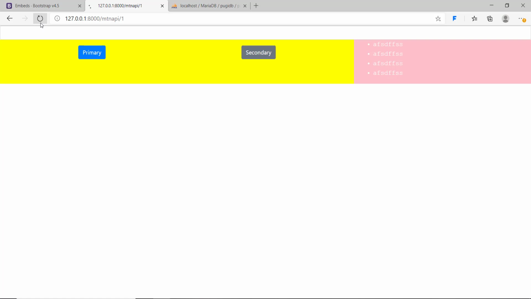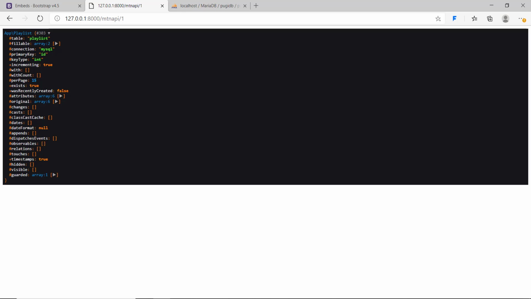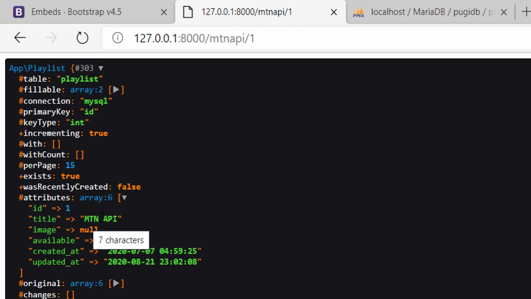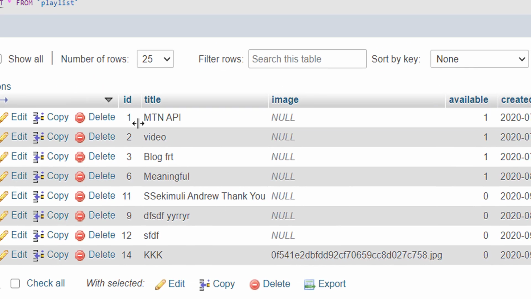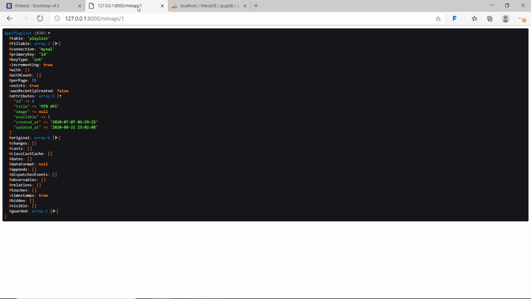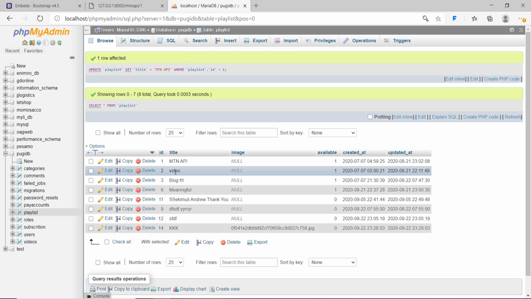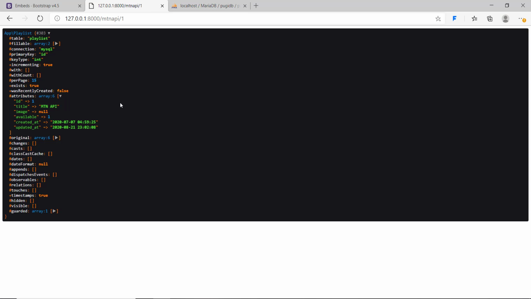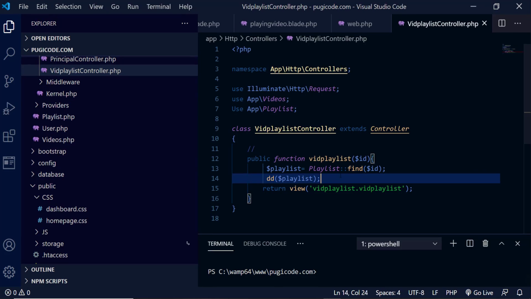So if I refresh, you can see we are already getting, if I go to attributes, you can see our first item is the MTN API, which is ID 1. So which means if I was submitting ID 2, it would be video, something of the sort. So which means we're getting everything that we need. Great. So we need to display that playlist and all the videos that belong to that playlist that has been submitted, which is very simple, and then someone can click on that video.